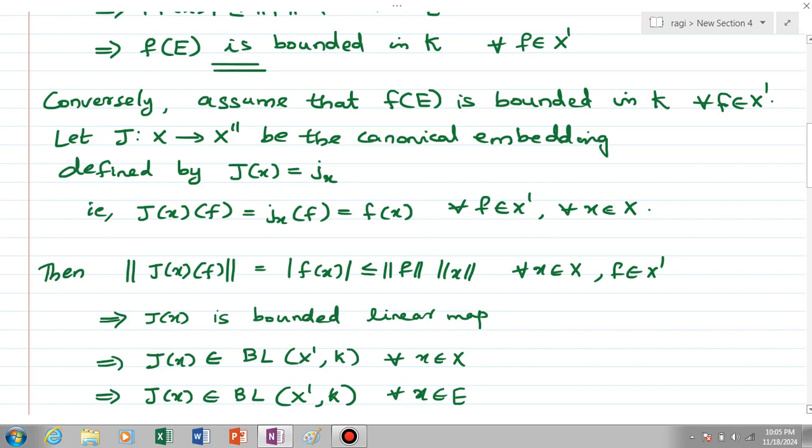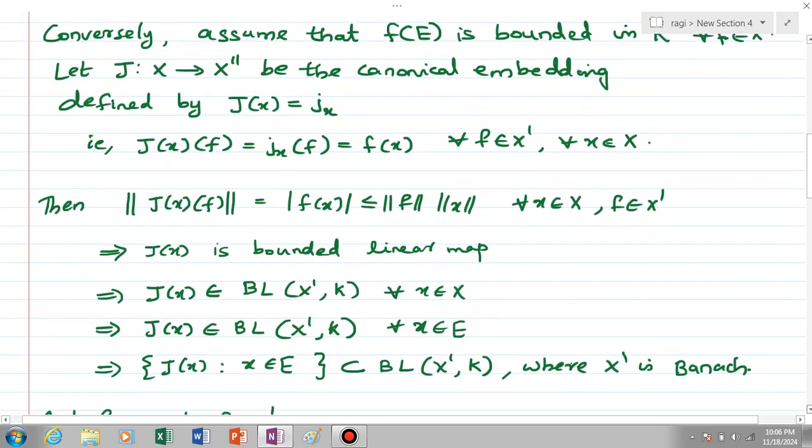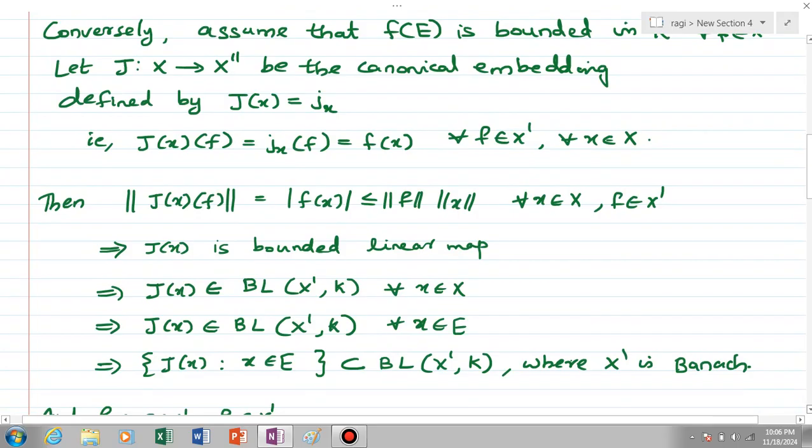So by Theorem 6.2 we can say that the map J of x is a bounded linear map, that is, J of x is continuous. Okay, so J of x is an element of BL(X', K) for every x element of X. That means if this happens for every x element of X, then it is clear for every x element of E, since E is a subset of X.